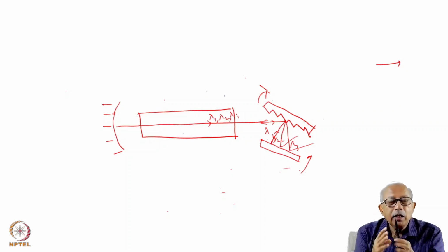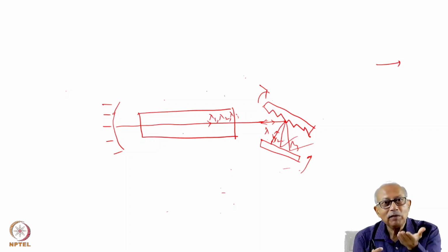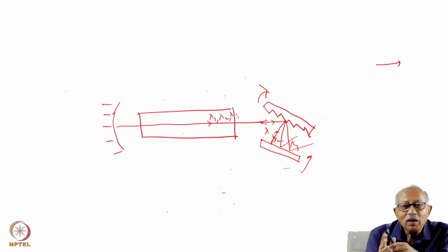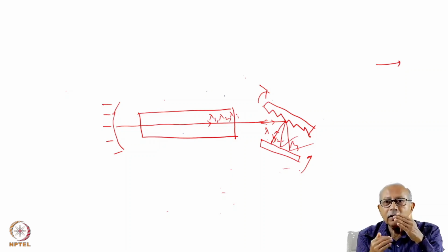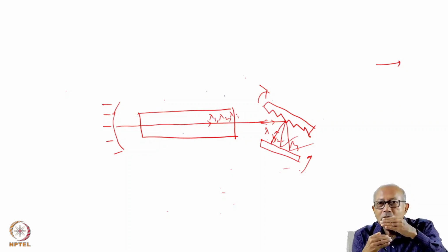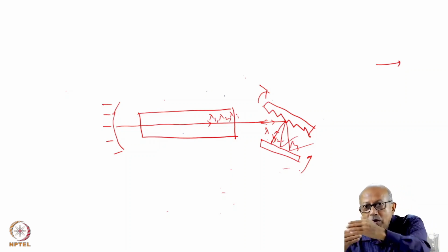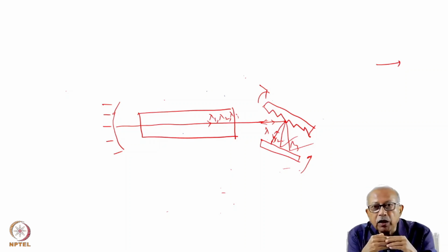Say, I can give you some examples of diffraction. And this diffraction occurs not only for light wave, for any wave. Whenever wavelength approaches the dimension of the object, there will be diffraction.